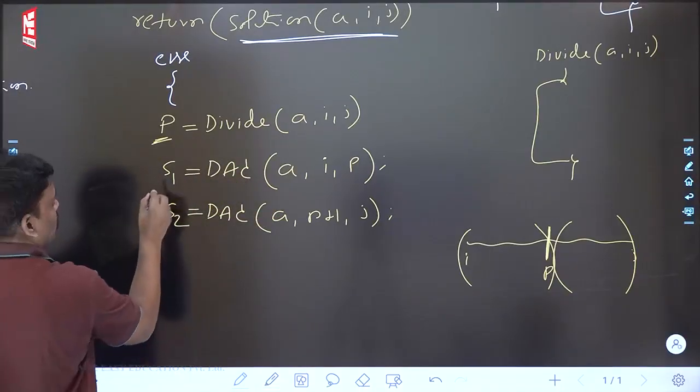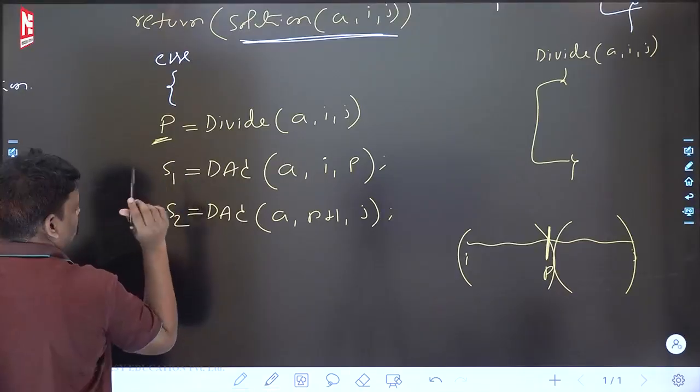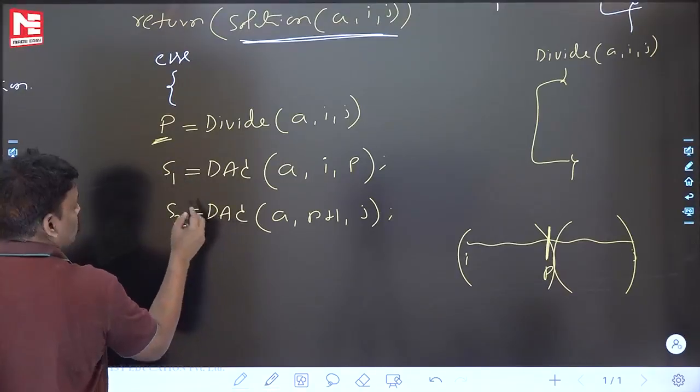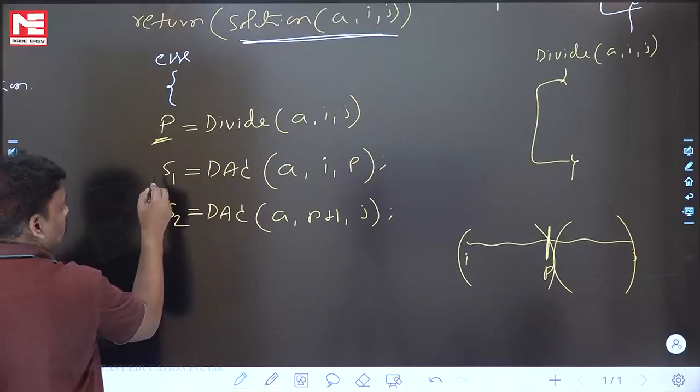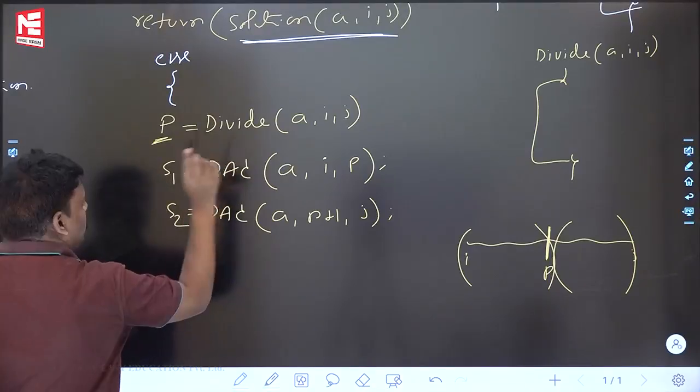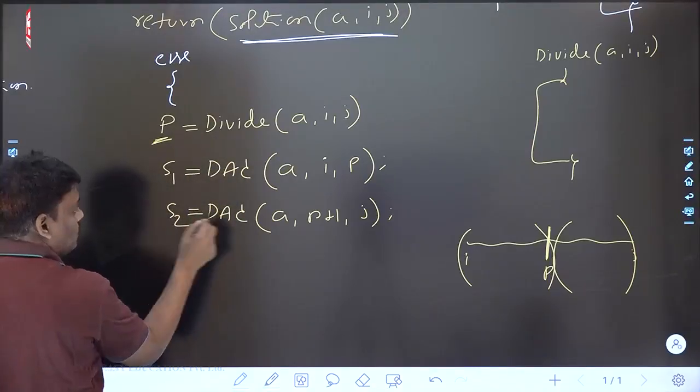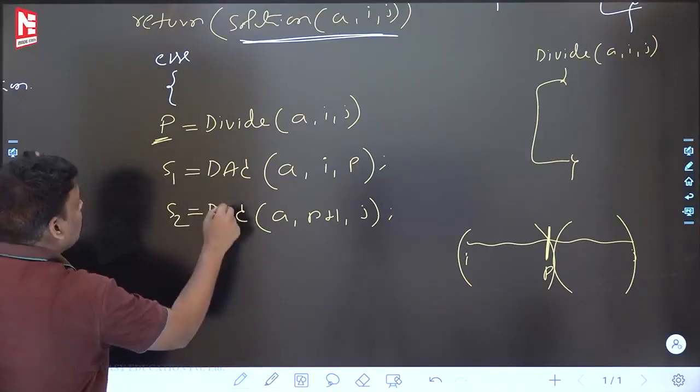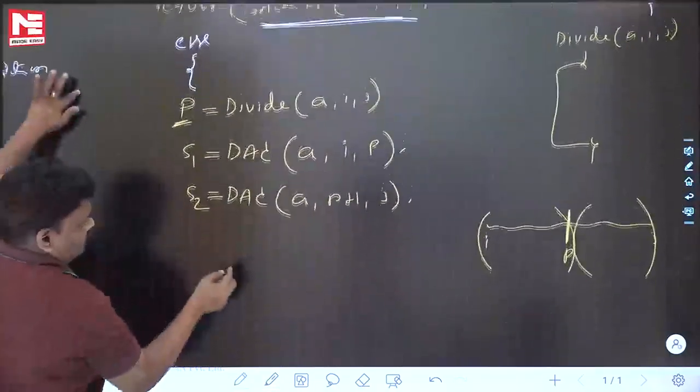Now can you help me? What is S1? The first half answer, the first subproblem answer. What is S2? The second subproblem answer. Some people are asking how you got the answer. This recursion will take care. How did you get S2? This recursion will take care. Why is it called recursion? See, DAC calling DAC. Recursion.